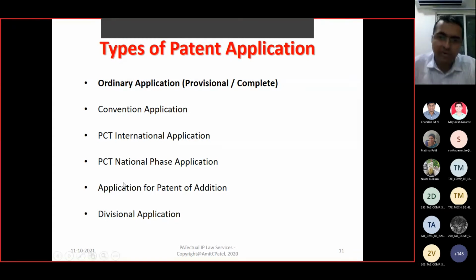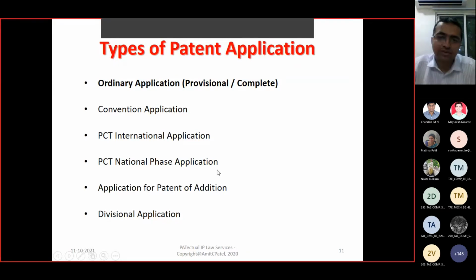Now for patent protection in multiple countries, there are two routes. Convention route, direct filing into those countries, and those are convention applications. And another is PCT, Patent Cooperation Treaty, wherein you apply for a local application, and within 1 year you have to file a PCT application, and based on that application, your time period to go into different countries would extend up to 30 or 31 months. So that would be the PCT international application. And when you file into respective countries, those are the PCT national phase applications.